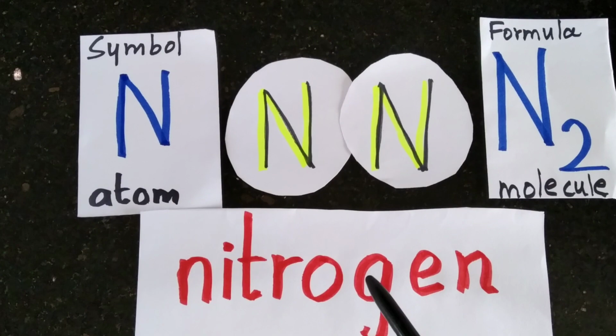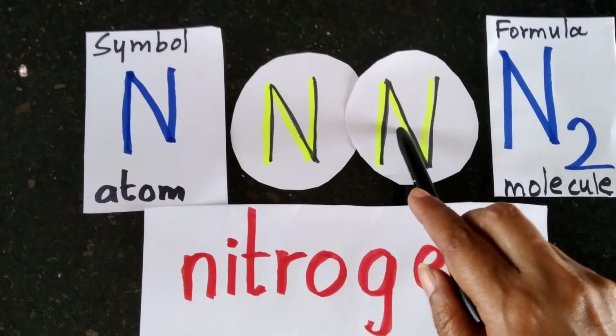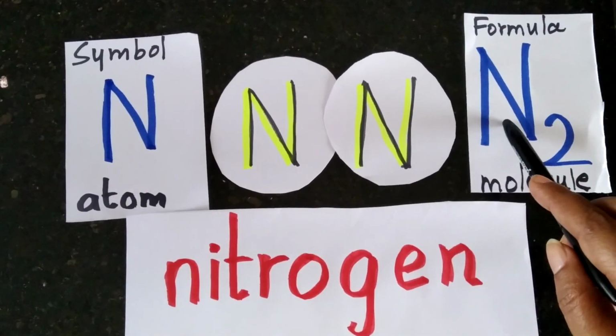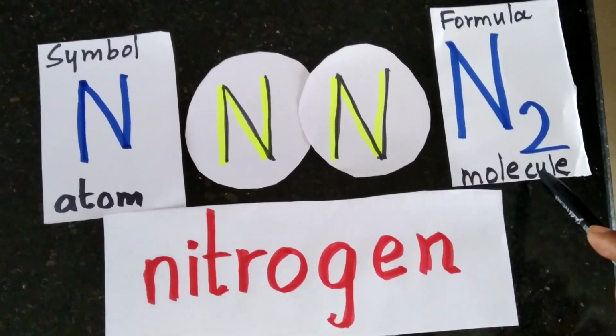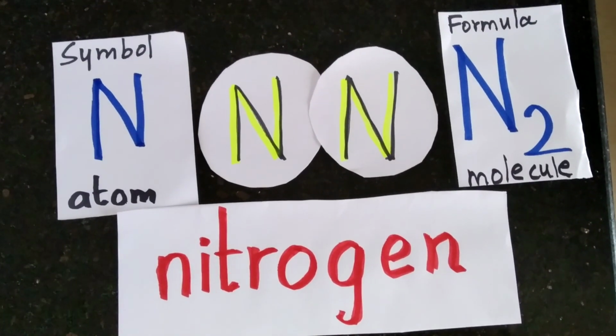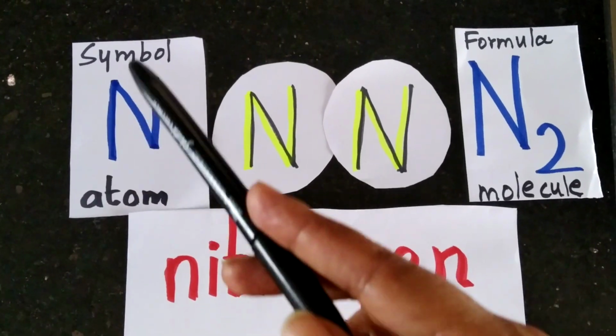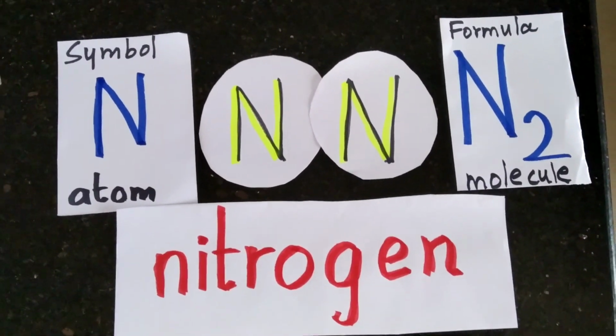Another non-metal, nitrogen. Nitrogen cannot exist as single atom. It combines with one more atom, forms N2. N2 is the molecule. This molecule is shown by formula N2. Single nitrogen is shown by atom. This atom is shown by symbol.